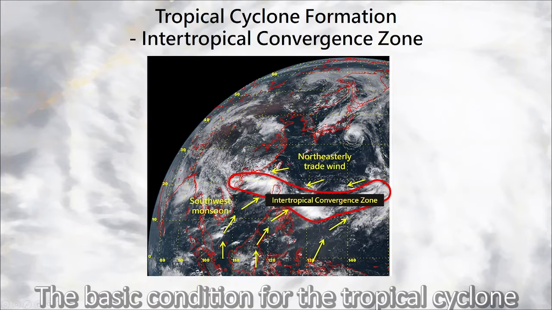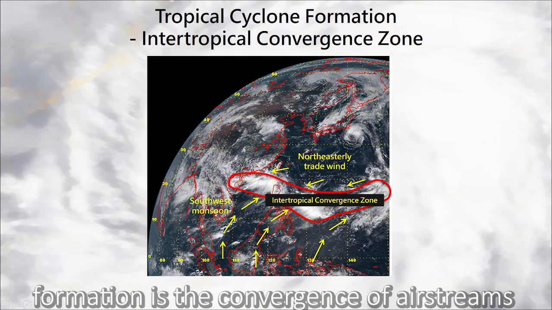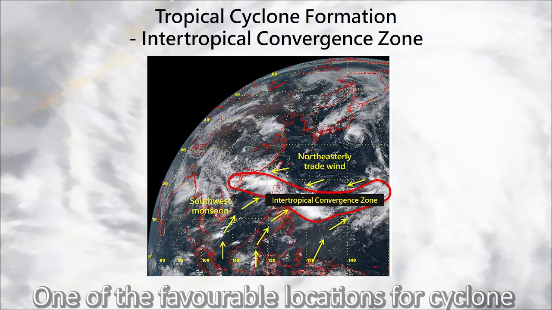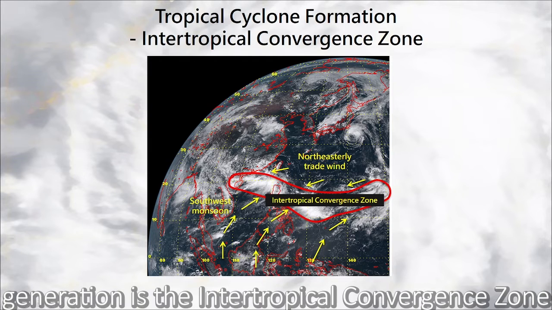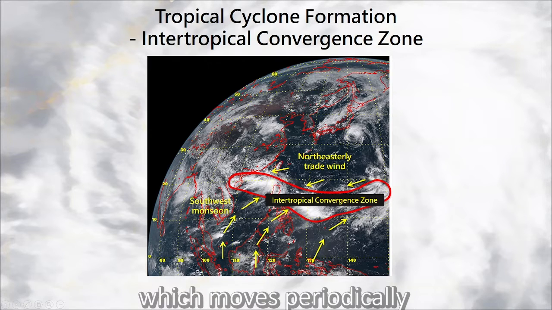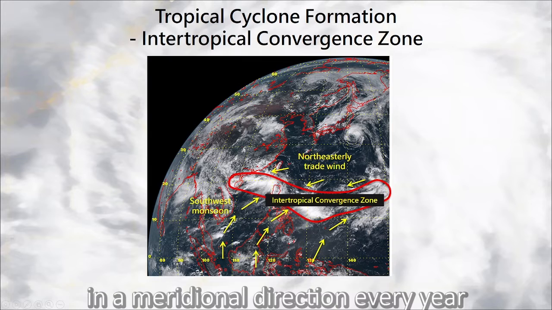The basic condition for tropical cyclone formation is the convergence of airstreams in the lower atmosphere. One of the favorable locations for cyclone generation is the intertropical convergence zone. It's a belt of low pressure located near the equator, which moves periodically in a meridional direction every year.